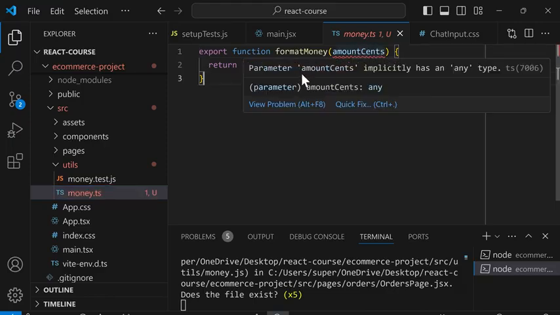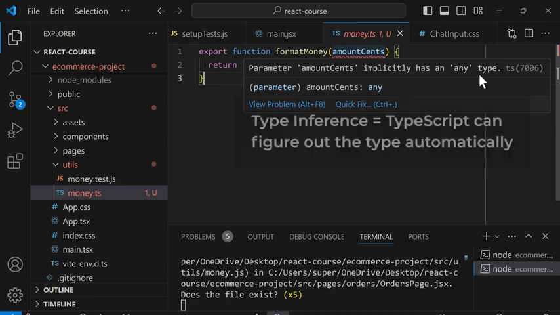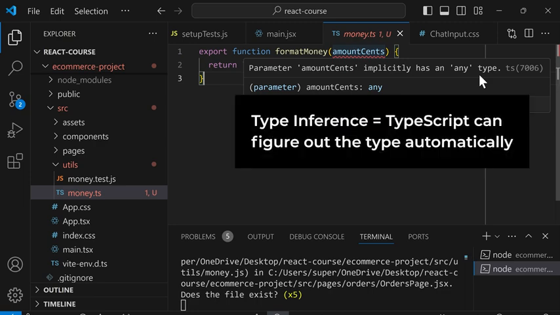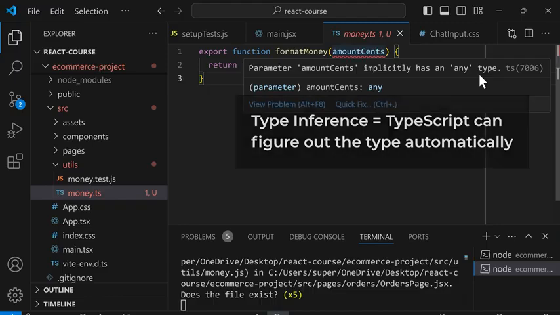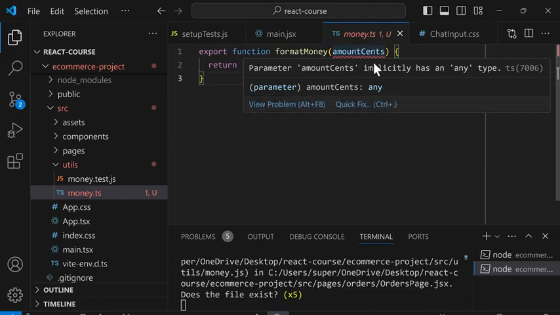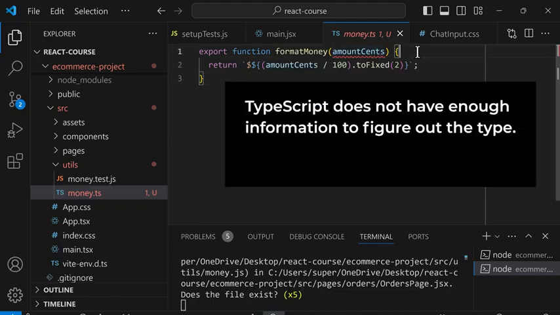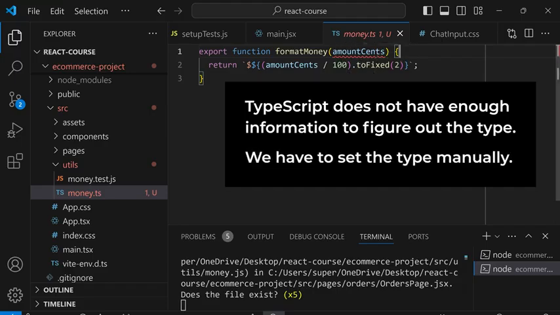So this error says amountSent implicitly has an any type. So what this means is that earlier we learned the feature type inference, which means TypeScript can figure out the type automatically. However, in this situation, TypeScript does not have enough information to figure out the type of amountSent. So we have to set the type manually.